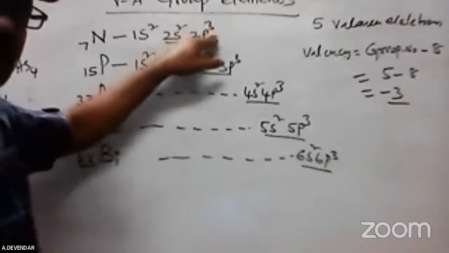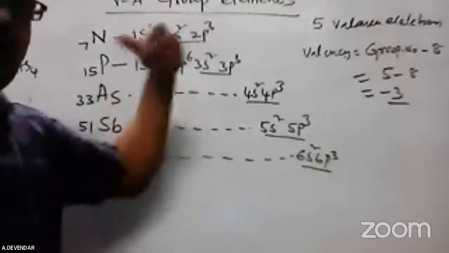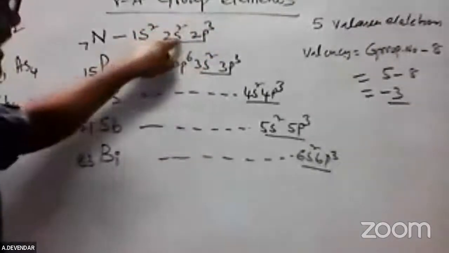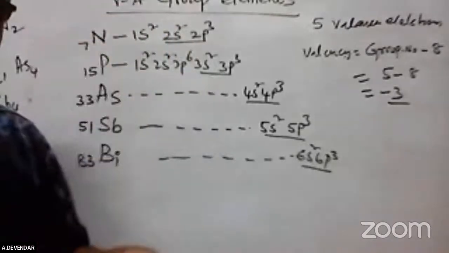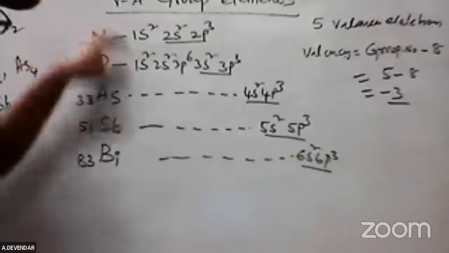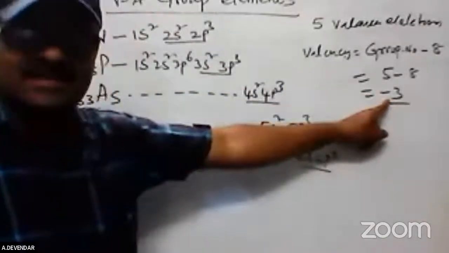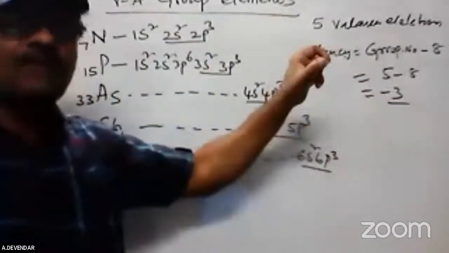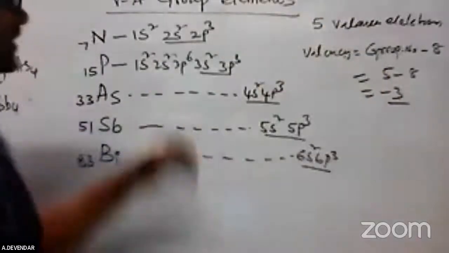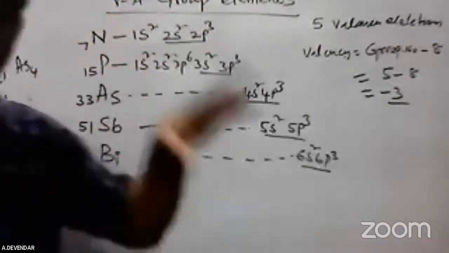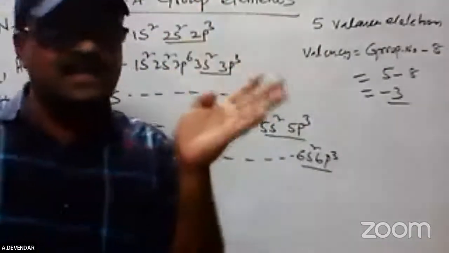It does not lose electrons. They gain electrons to get the stable electronic configuration. Why? Because losing 5 electrons is very difficult, but gaining 3 electrons is very easy. So the 5th group elements almost all gain 3 electrons. That's why you get minus 3. The valence is 3 only. The minus indicates gaining of electrons. So the oxidation state is minus 3 and the valence is 3.